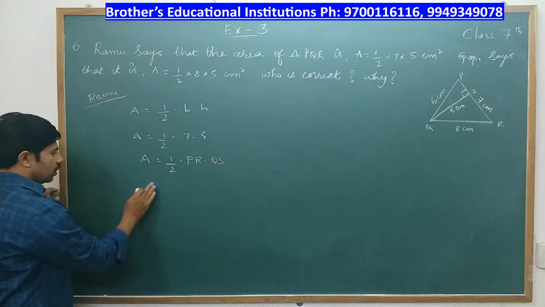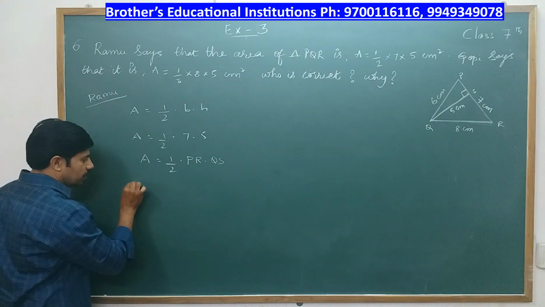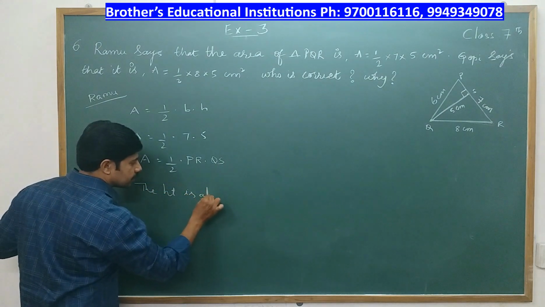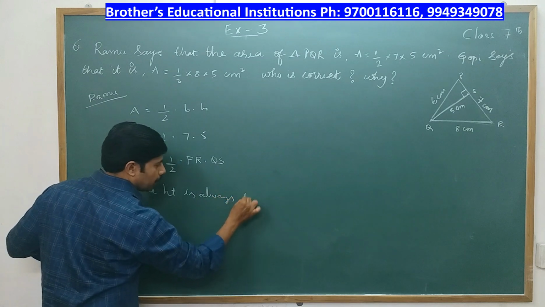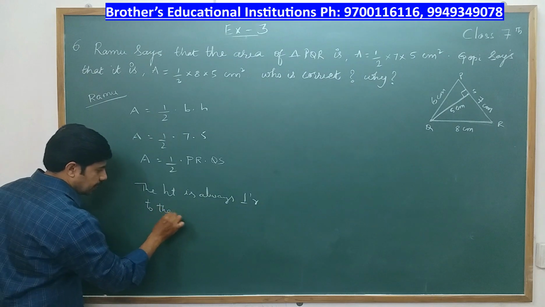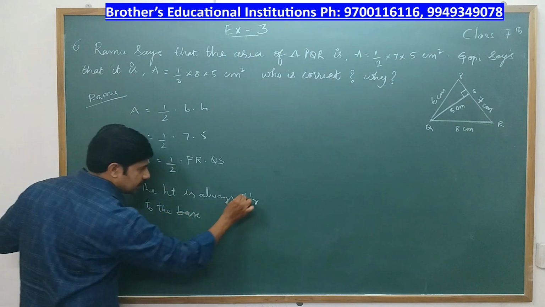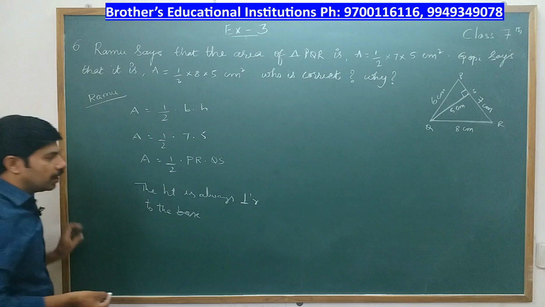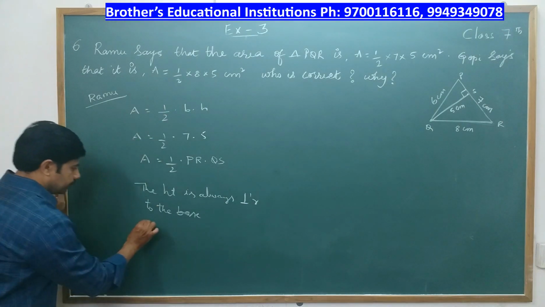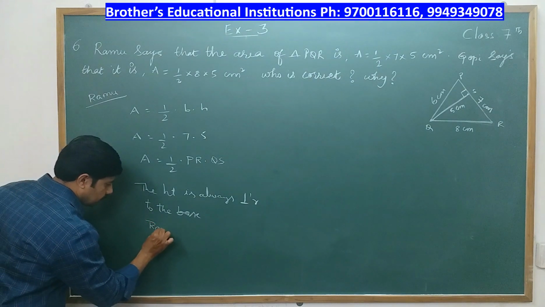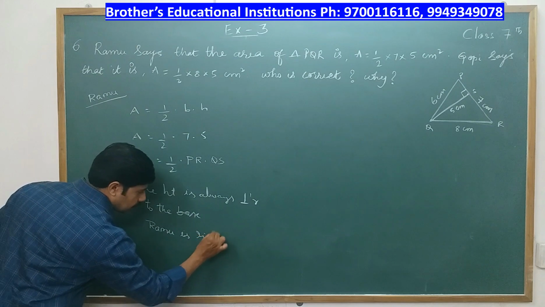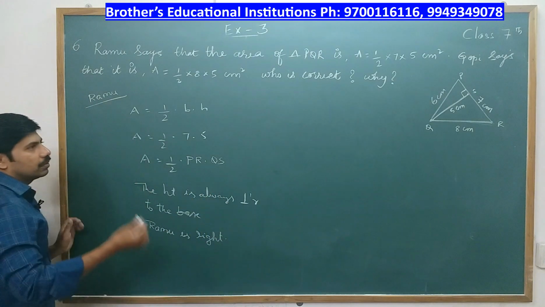So here whatever Ramu says, we just write the reason. The height is always perpendicular to the base. This is the symbol we denote for perpendicular. The height is always perpendicular to the base. So Ramu is right. So Ramu is okay. Now we go to Gopi.